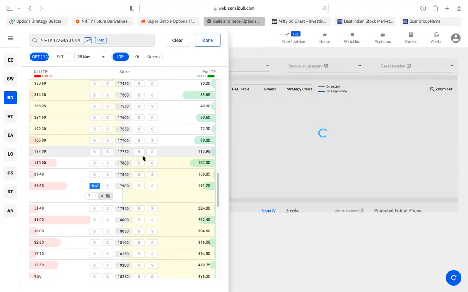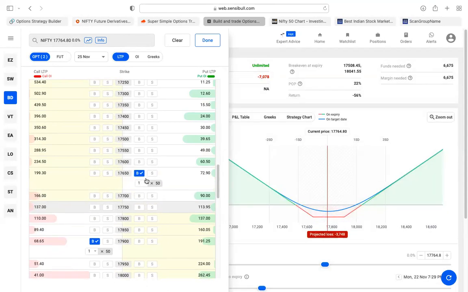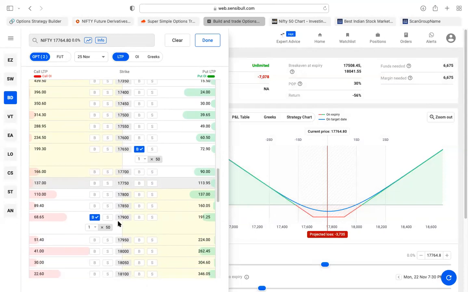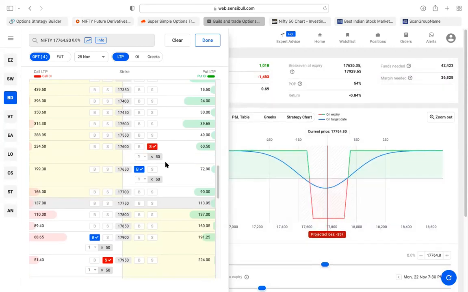17,900, yes. Next item, sir? 17,650 put side. Yeah. Next item? 17,950 sell. Yes. 17,600 sell. So this is how the graph looks, right?